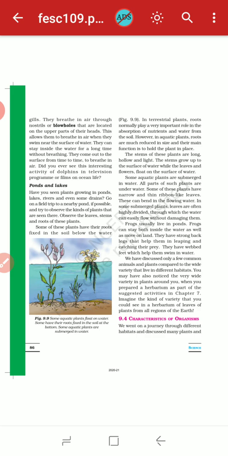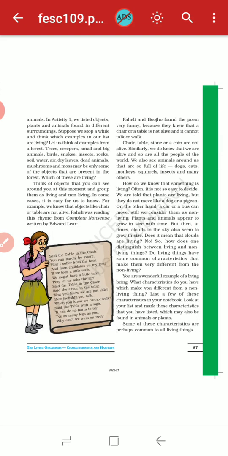For that you have to turn to page number 86. Characteristics of organisms. So let's start. Characteristics of organisms. So what are the characteristics? We went on a journey through different habitats and discussed many plants and animals. In activity 1 we listed objects, plants and animals found in different surroundings.